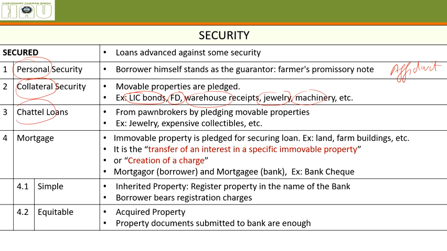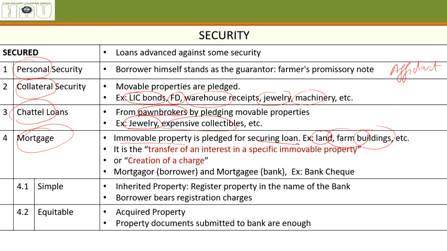Okay. Then chattel loans, these are given by pawnbrokers. Whenever you go to the pawnbroker, giving them your jewelry and expensive collectibles for taking some loan. Alright. Then comes mortgage, when you are pledging an immovable property for getting a loan. Immovable property is land of different types, farm buildings, or urban residential buildings, for taking a loan such as a house loan.